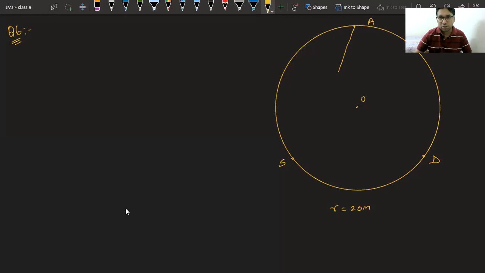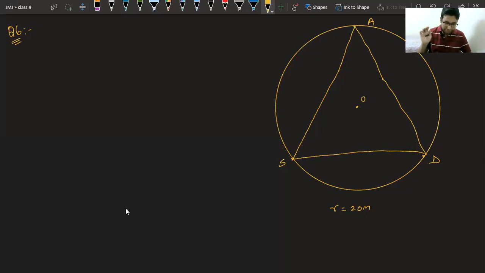That is why I was trying to explain some properties of equilateral triangle yesterday, in which I told you how in an equilateral triangle the altitude and the median are the same thing. Similarly, I told you the centroid and the orthocenter are the same. So this point O, which is the center of the circle, is also the centroid of this triangle.